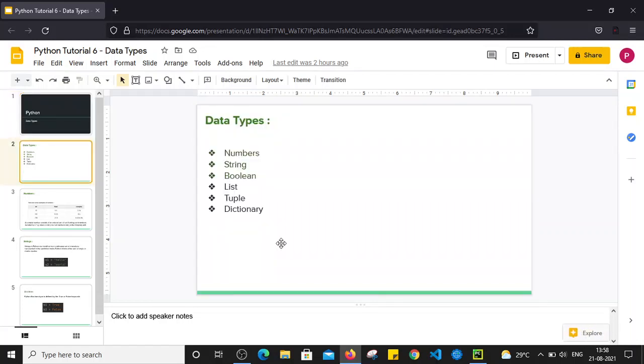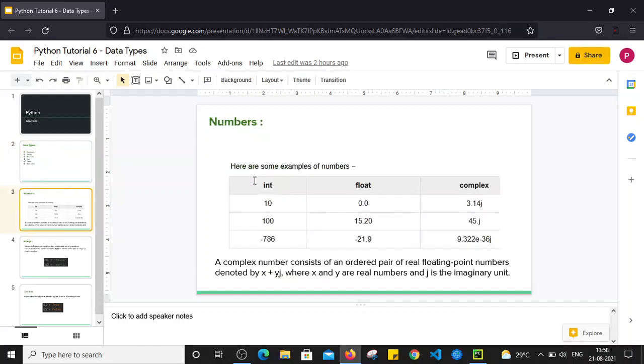In Python, following are the main data types that are commonly used. It contains numbers, string, boolean, list, tuple and dictionary. So in today's session we will see about numbers, string and boolean data type. So basically number contains integer, float and complex number.